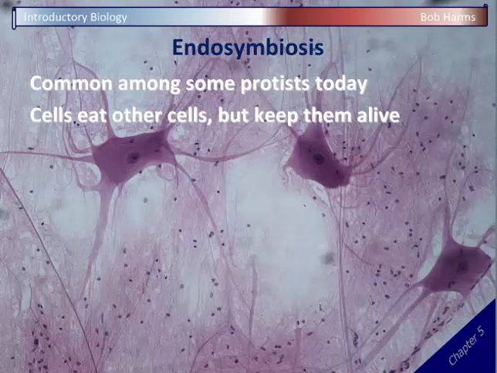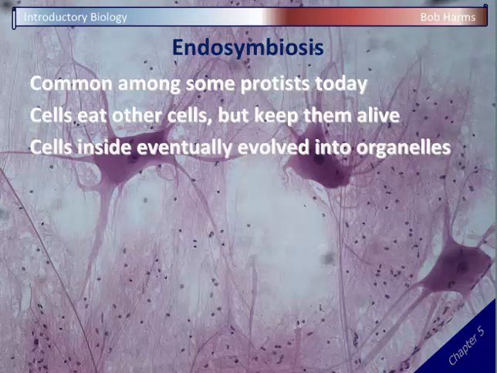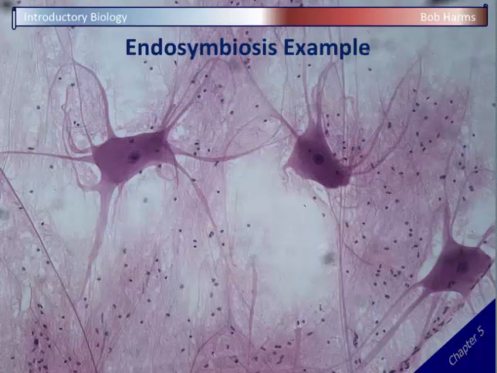When it divides, those other cells inside of it are going to stay inside of it as it's passed from generation to generation, and those cells on the inside that have been eaten are gradually going to evolve and change and adjust to that internal environment and eventually evolved into those different cell organelles that we talked about last chapter.